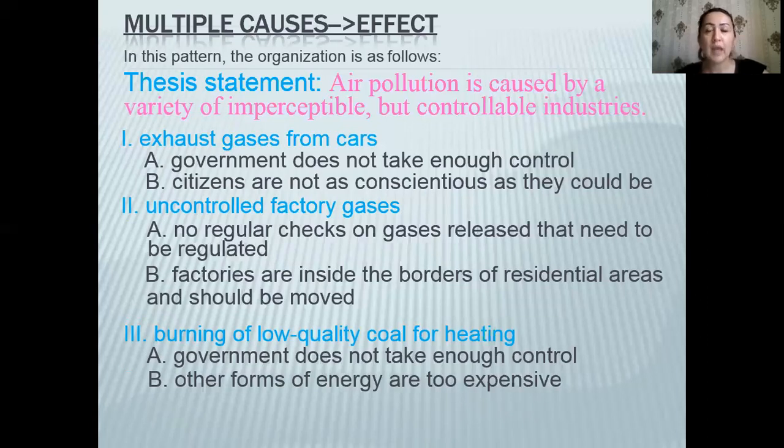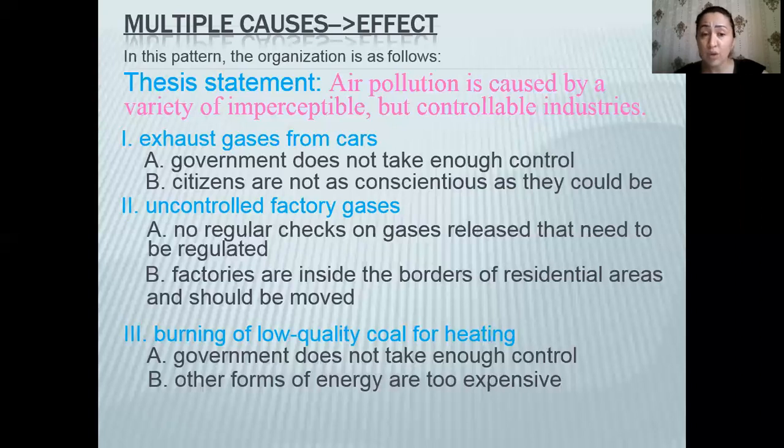The first one, exhausted gases from cars, because the government does not take enough control, because citizens are not as conscientious as they could be. The second cause is uncontrolled factory gases, because there are no regular checks on gases released that need to be regulated, or because factories are inside the border of residential areas and should be moved.